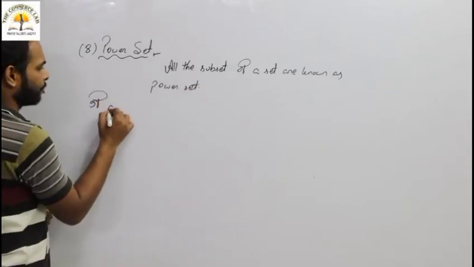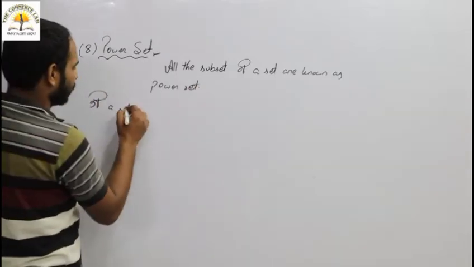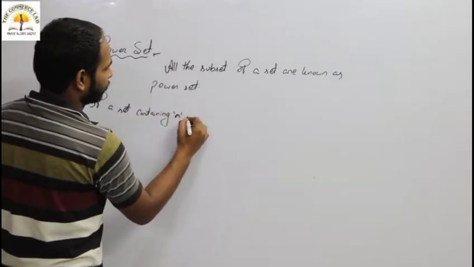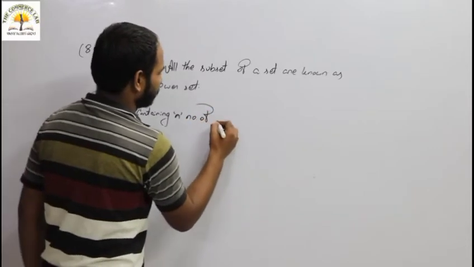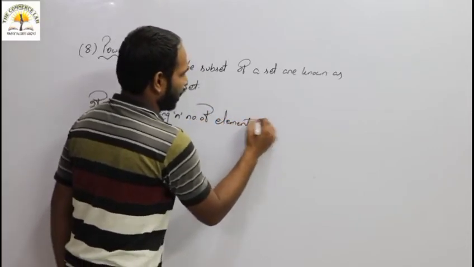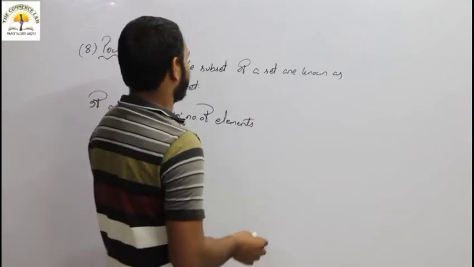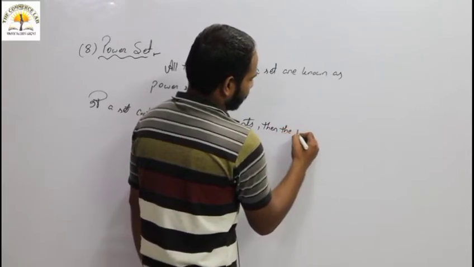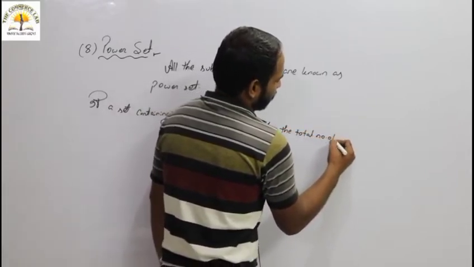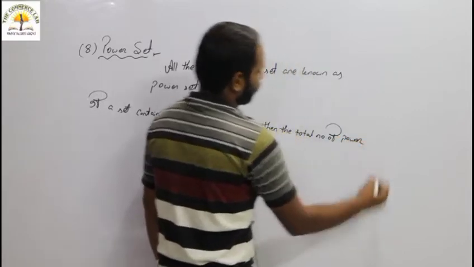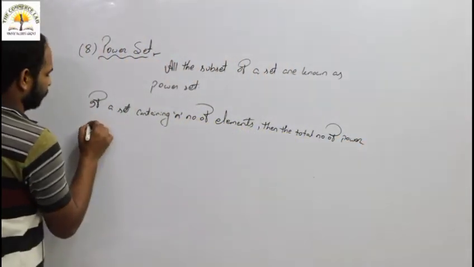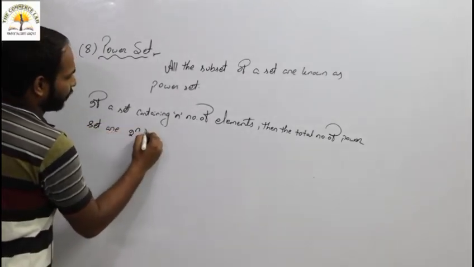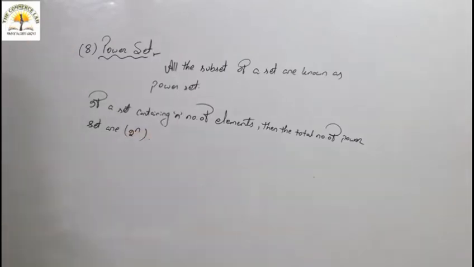If a set contains n number of elements, then the total number of elements in the power set is 2 to the power n.